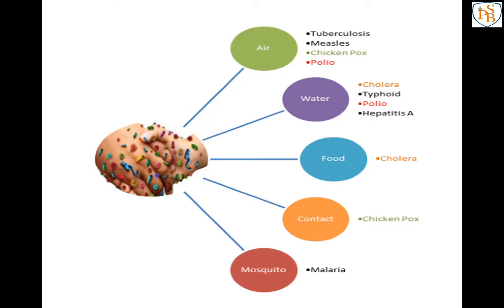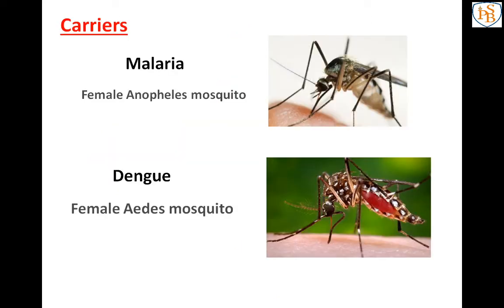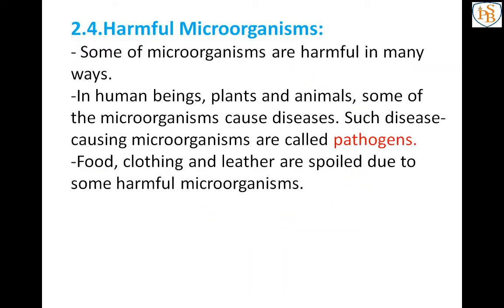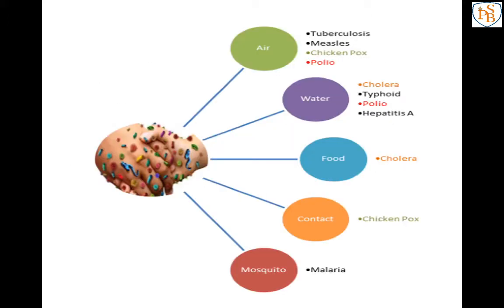Diseases that are transferred from an unhealthy, infected person to a healthy person are known as communicable diseases. The first point is disease causing microorganisms in humans. When one person is infected and keeps in contact with a healthy person, the healthy person gets the disease from the infected person.